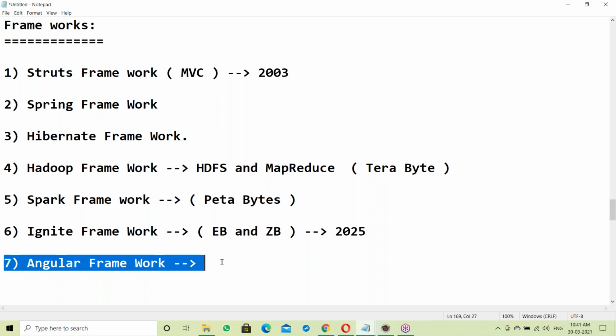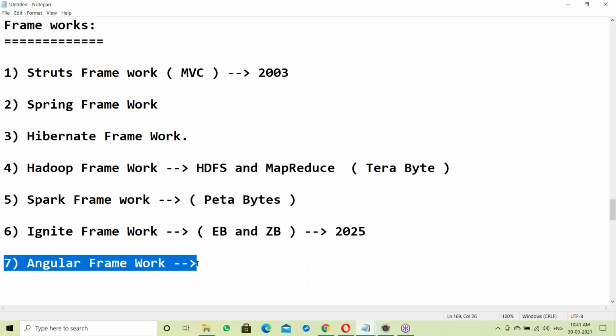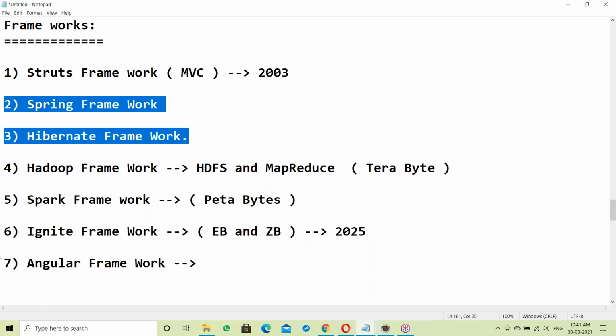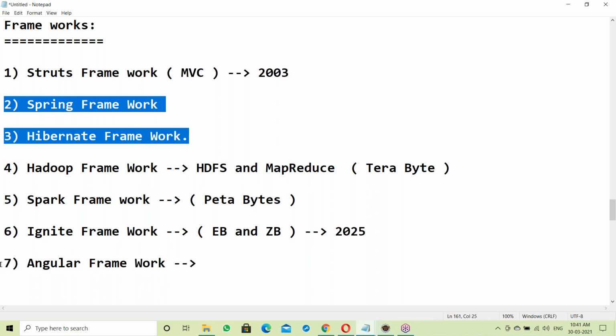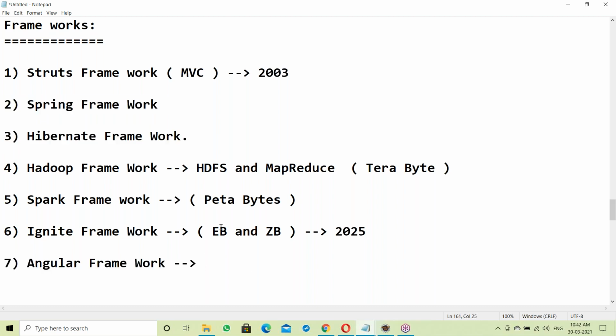So when you're going for web application development, better go for the Angular framework. Suppose it is an enterprise application, better go for the Spring framework. Compared to Spring framework, Angular is lightweight. Lightweight means performance is more. Angular framework's performance is more than Spring framework. But if the application is small, with a small number of transactions, then the Angular framework is fit. Suppose a huge number of transactions, Angular framework fails. In that case, Spring framework. Okay.